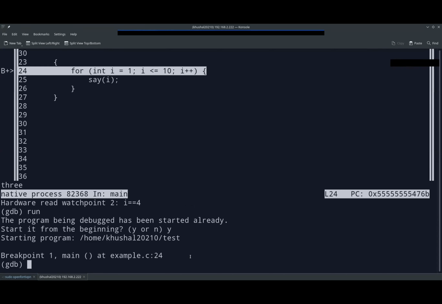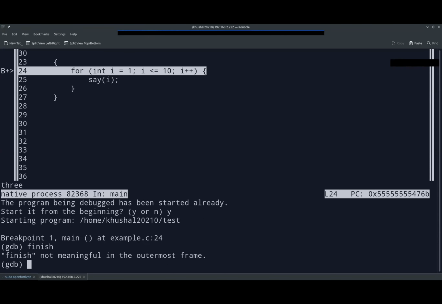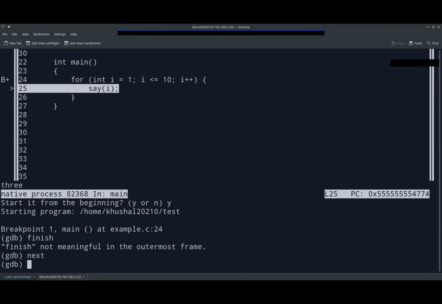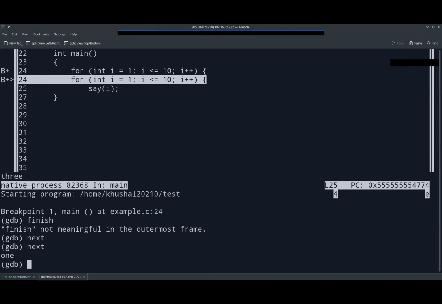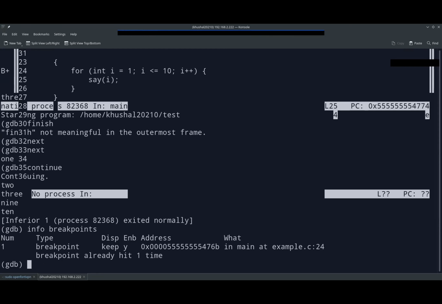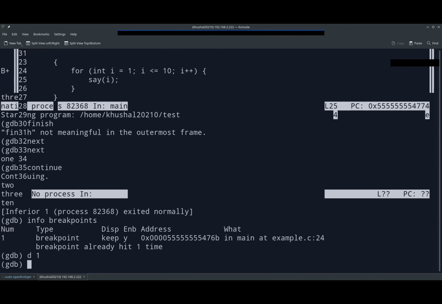Breakpoint 1. Go to finish this breakpoint. Okay, well, let's try with next. Next 1. Okay, then continue. Maybe. Let me try deleting the breakpoint once. Info breakpoint. So the number of the breakpoint is 1. I'll just delete breakpoint 1 and then try to rerun the program.